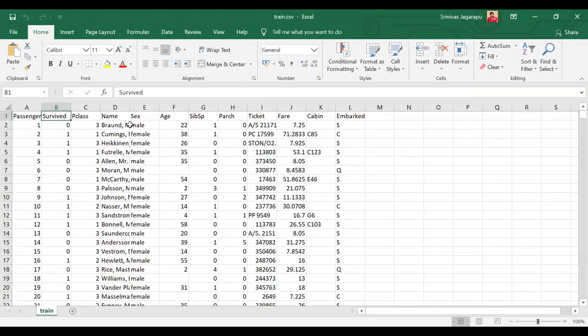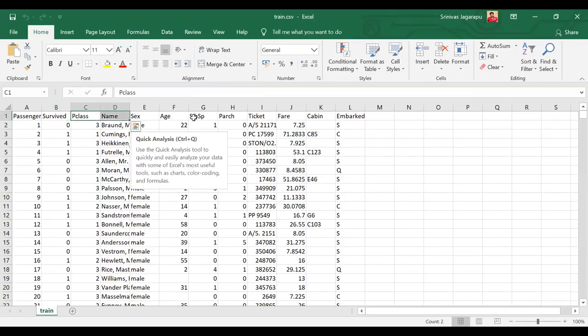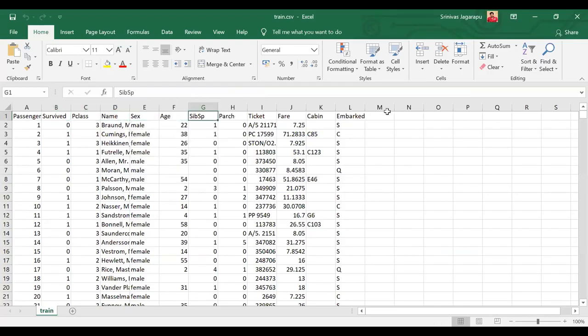As you can see, in this case, the P class, name, sex, age, sibling, and all those things come under the input features, and the target variable is survived, whether he has survived or not. Based on all these input features, we are trying to predict the target variable, right? So this is the kind of data we'll be using.